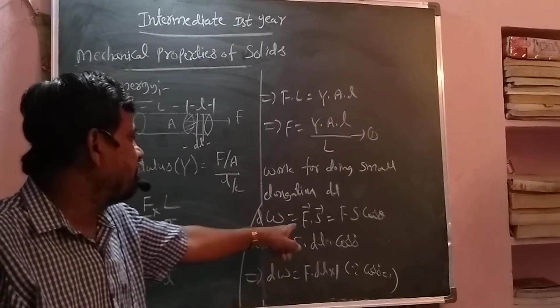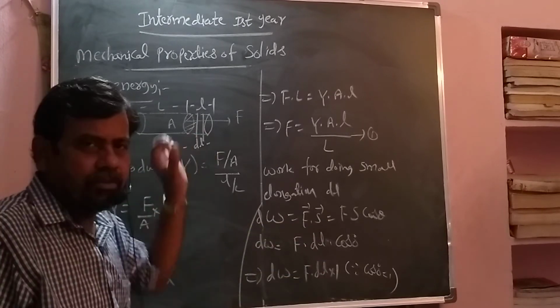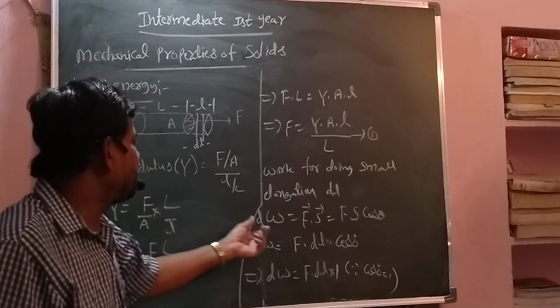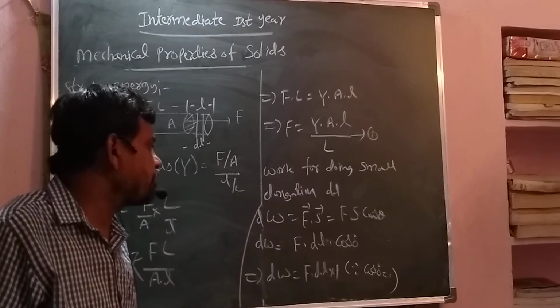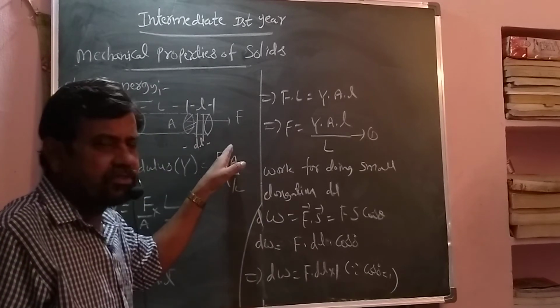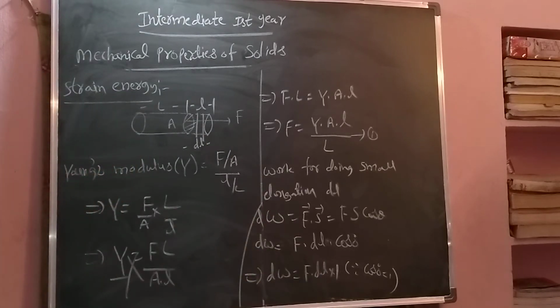Work equal to what? F s cos theta. dl is a small length element that definitely belongs to a vector. So if dl is small, work is also small, so dw I am taking. So F into dl cos 0. Cos 0 why? Applied force is in this direction, and this dl is also in this direction, so the angle is 0. Cos 0 value is 1. So in that way we have got the dw value.